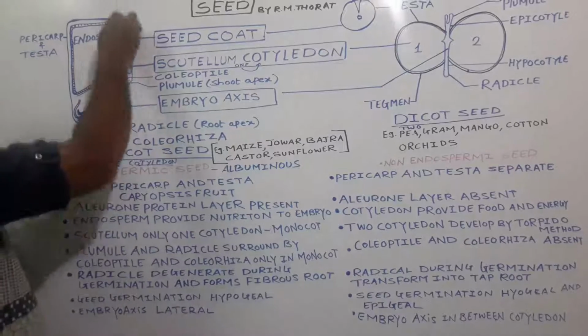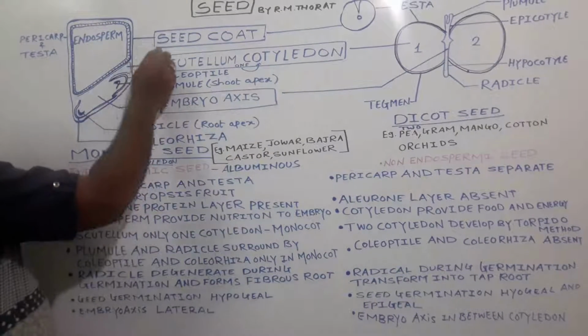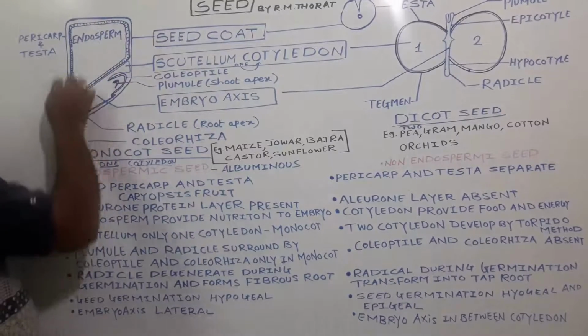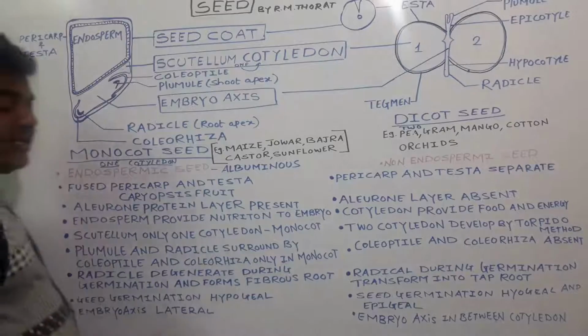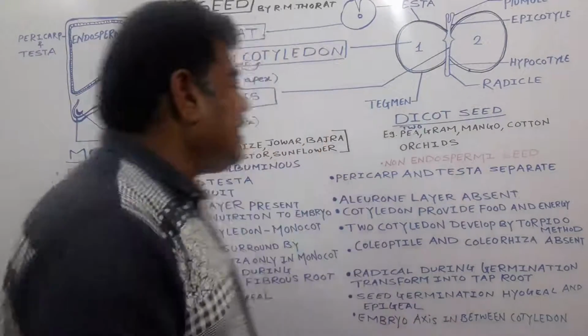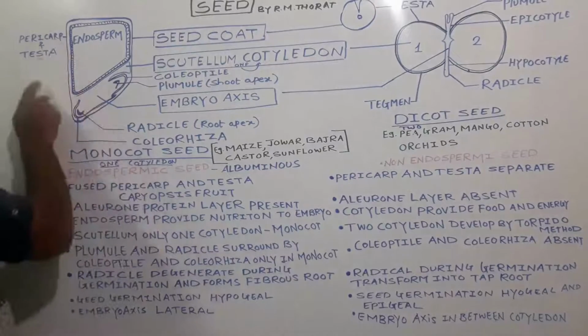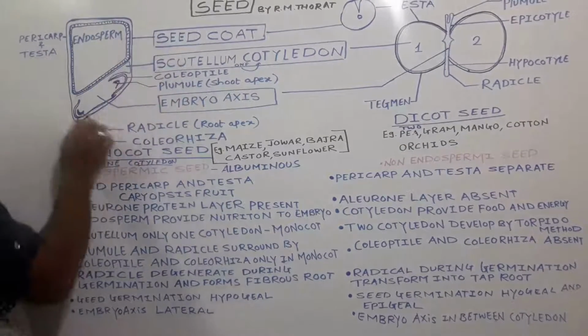In the case of monocots, maize, jowar, bajra, this is the seed coat. This seed coat is nothing but a fruit wall. Means the pericarp and testa fuse to form a seed coat.